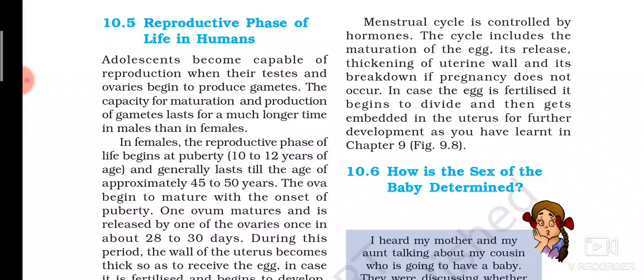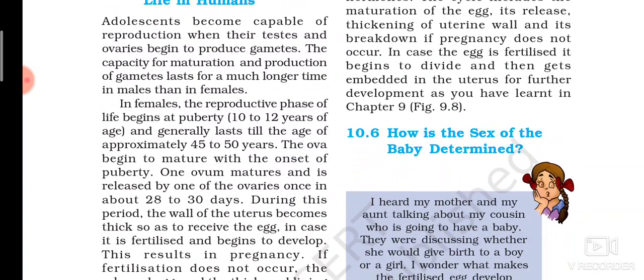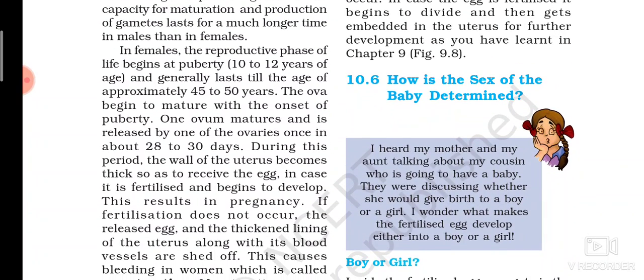Now our next topic, that is the reproductive phase of life in humans. This phase starts at the age of adolescence in both male and female. In female, this starts at 10 to 12 years of age, and it generally lasts till 45 to 50 years. In females, the ova begin to mature.